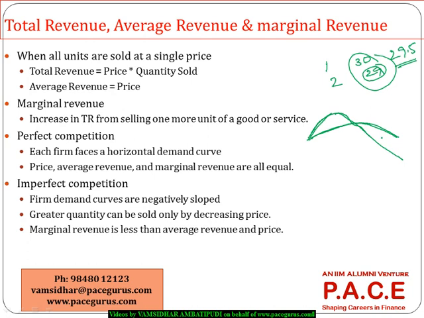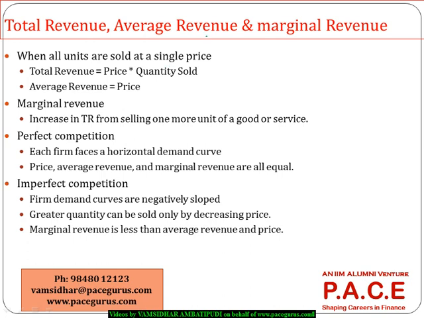So let me try to put this in the example. See, initially you started a business, right? So probably we are selling some cloth, some shirts. The first shirt, because people don't know anything about it, we start with some offers or something like that. So the first shirt, let's say I am selling at 200 bucks.